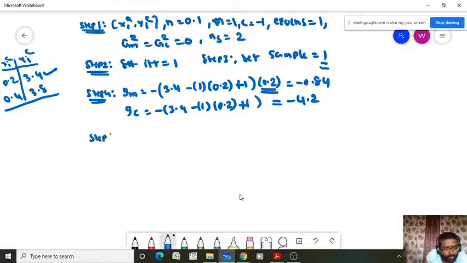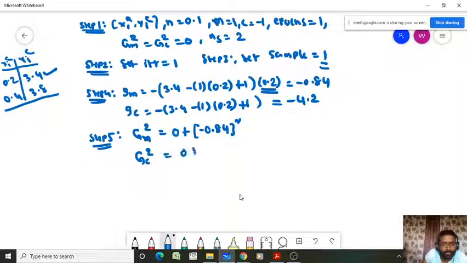Now go to step 5. Here we have to find the sum of the squares of the gradient variable. That is the capital GM2, that's equal to capital GM2 plus, that is 0 plus, GM whole square, small GM whole square, because we are calculating the squares of the gradient. So minus 0.84 whole square. Similarly, you have to calculate GC2, that's equal to 0 plus minus 0.84 whole square.